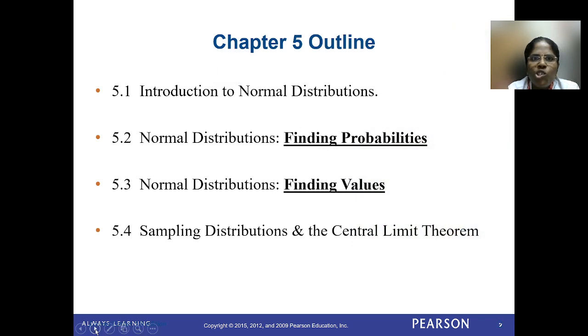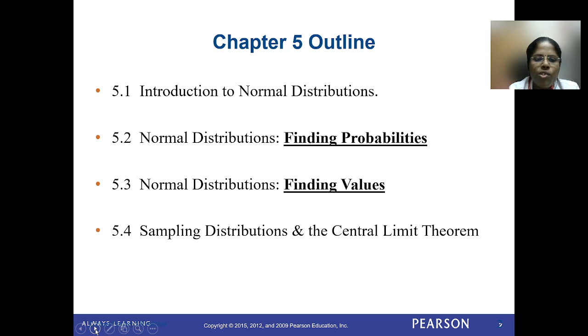So the outline of this chapter: I'm going to give you the introduction to normal distribution. Then the second section tells you how to find the probability for normal distribution. Then the third section deals with how to find the values for the normal distribution, which is the reverse process of the second section. In the second section, by using the values, we are going to find the probability. In the third section, by using the probability, we are going to find the values. So both are reverse processes. Then the fourth section tells you sampling distributions and central limit theorem.